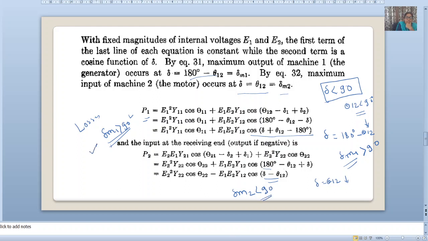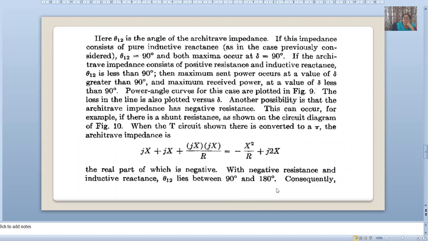Here it will be greater than 90 and here it will be less than 90. In sending end power, del m1 is greater than 90, and in receiving end it is less than 90.